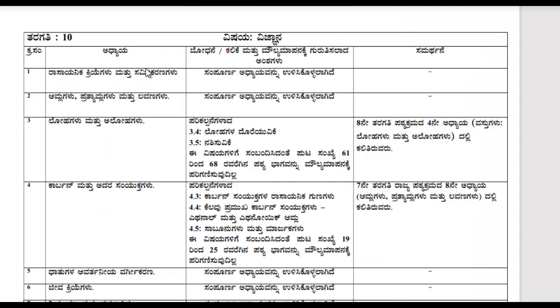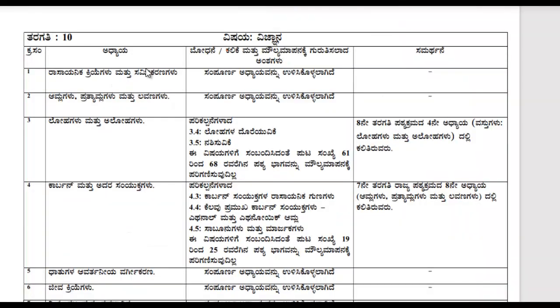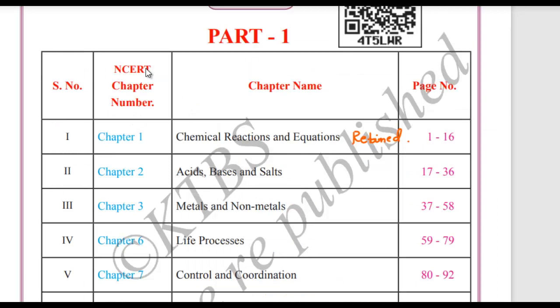The first chapter, Chemical Reactions and Equations, is retained. Please write it here, retained. Now let me go back to the syllabus copy. For the second chapter, it says the entire chapter has been retained. It means that everything is there as it is. So let us go to the second chapter. Acids, Bases and Salts is also retained. Please write it in your textbook.